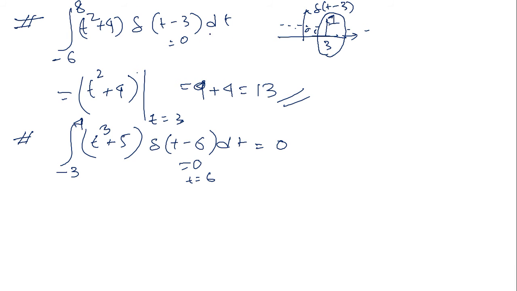Because in the previous problem, t equals 3 was within the limit minus 6 to 8: 3 is less than 8 and 3 is greater than minus 6. But here, with limits minus 3 and 4, t is out of the limit of integration.